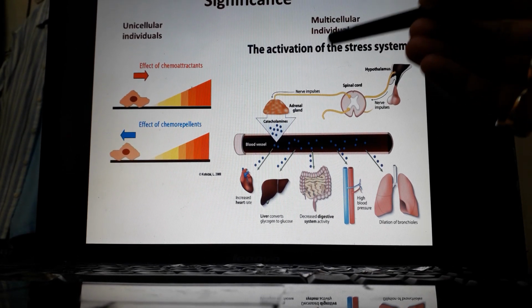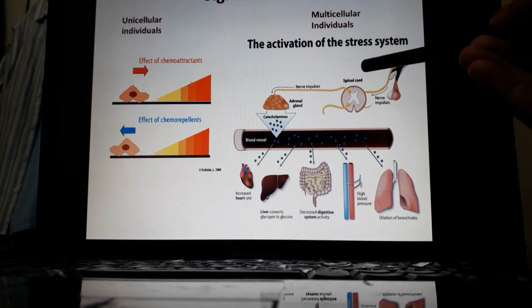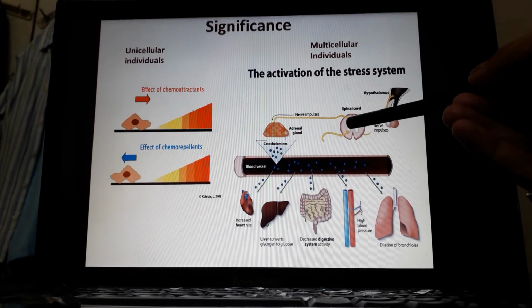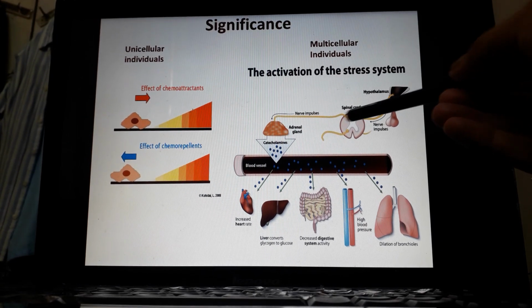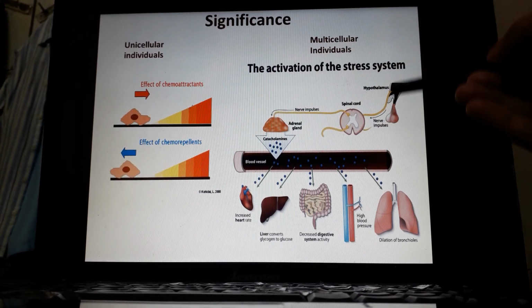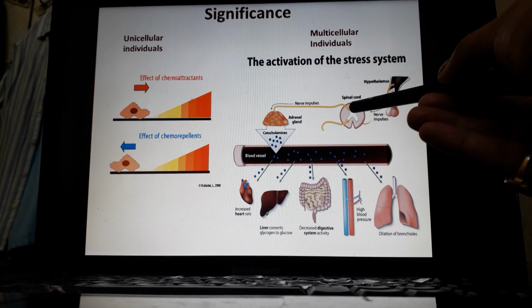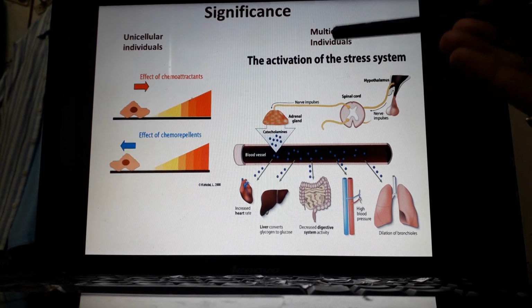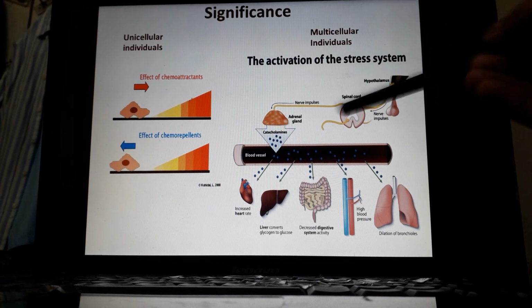Let us take the example of adrenaline, the hormone responsible for the fight and flight response. These kinds of hormones are basically released due to stress. Now suppose you are walking nearby and suddenly you see a tiger.